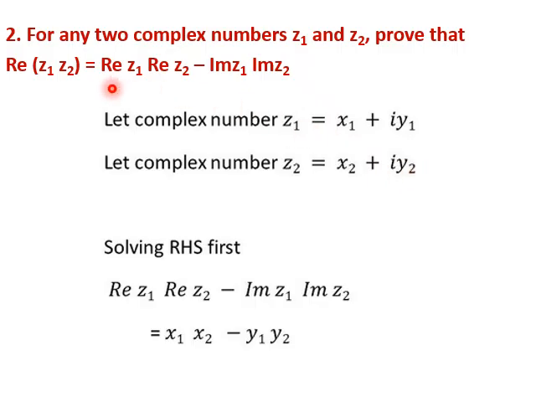Let us find the RHS first. So real part of z1 into real part of z2. Real part of z1 is x1, real part of z2 is x2, so this will be x1 x2. That's what we have written here. Minus imaginary part of z1 is y1 and imaginary part of z2 is y2, so this will be minus y1 y2. So we got the RHS as this. Now we will compute the LHS and try to equate it to this.